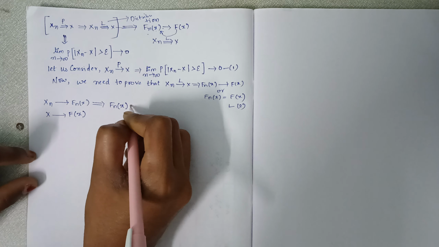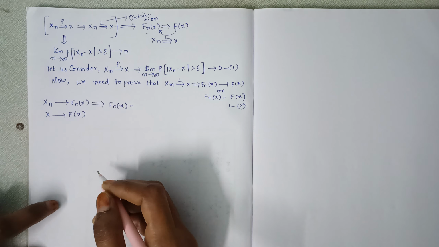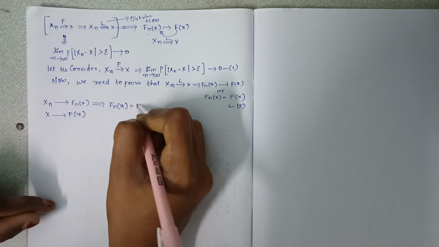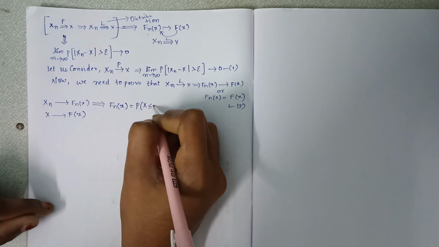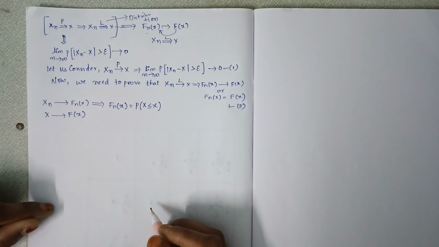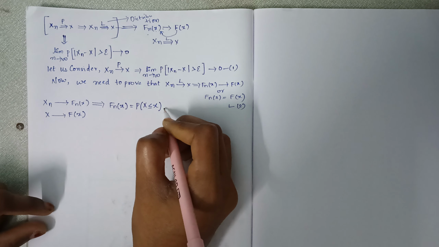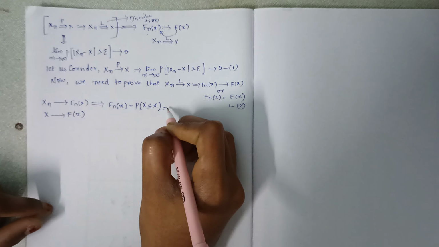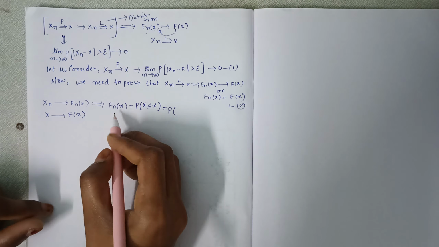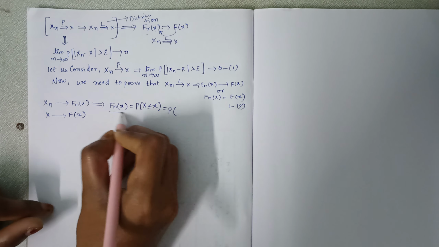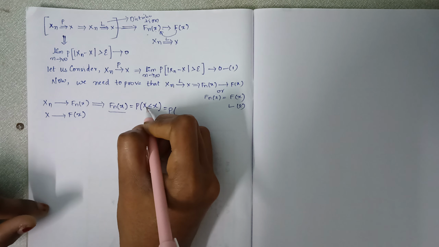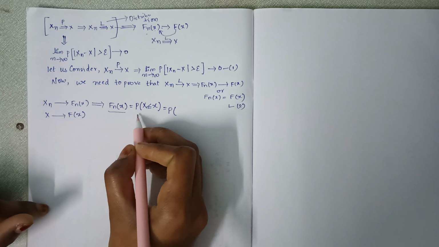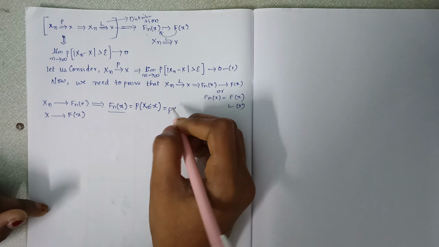The distribution function, or else cumulative distribution function, can be written as the probability of the random variable capital X less than or equal to small x. Right? So here Fn of x is nothing but the distribution function of Xn, so we need to write Xn less than or equal to x.